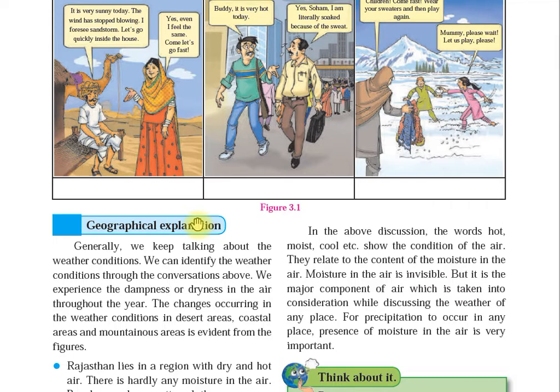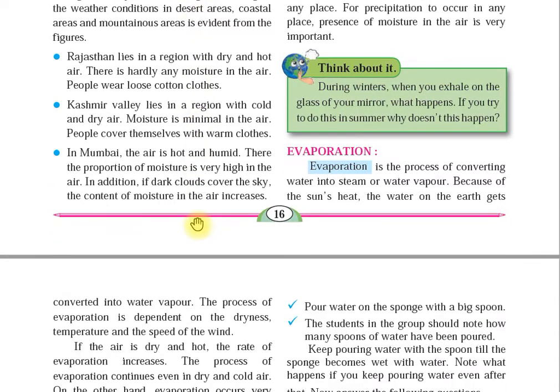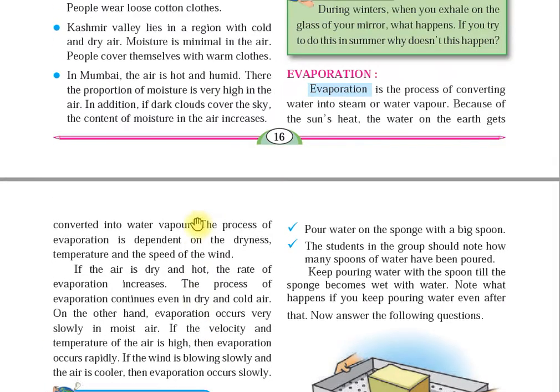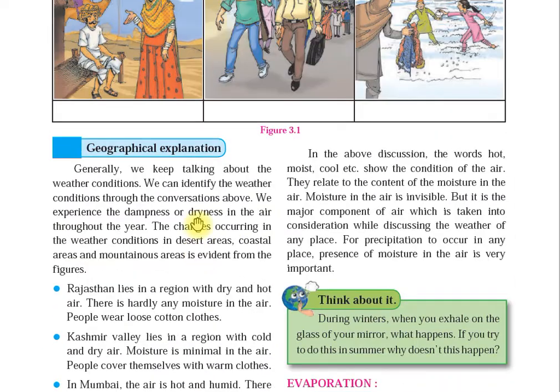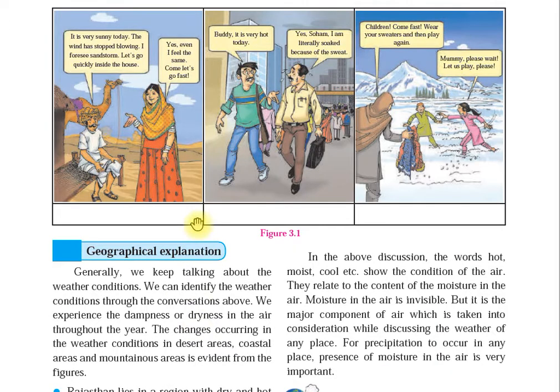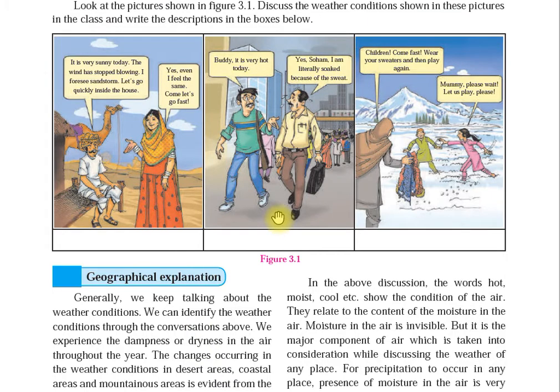Moisture in the air is invisible. Invisible means which we are not able to see. Because of the sun's heat, the water on the earth gets converted into water vapor.